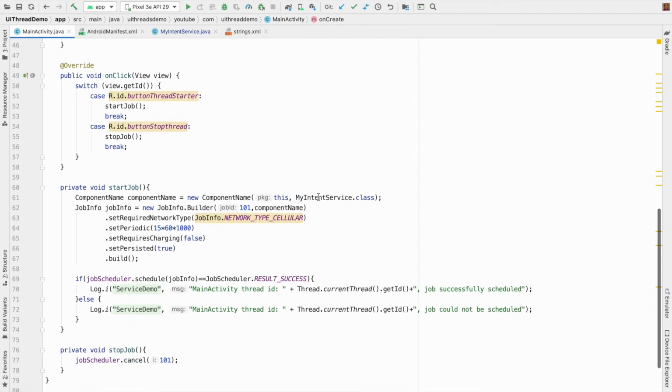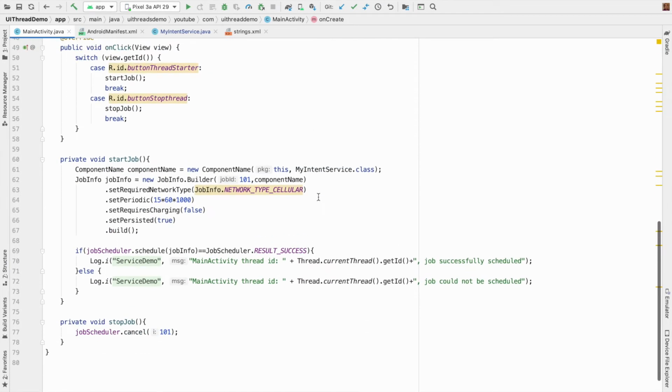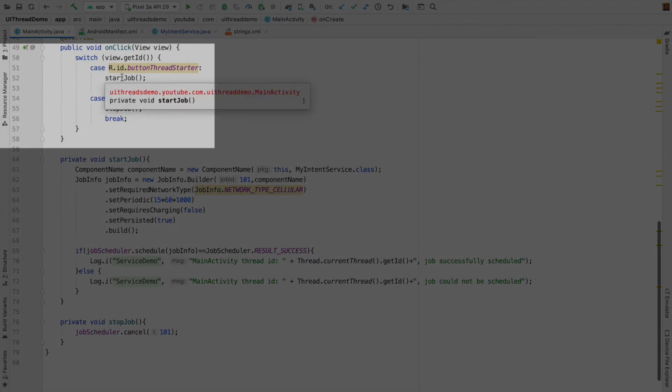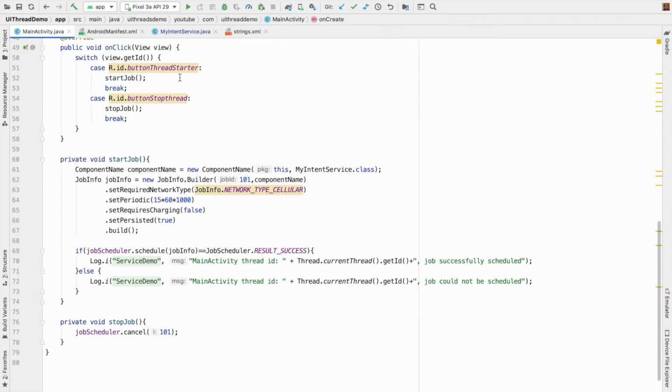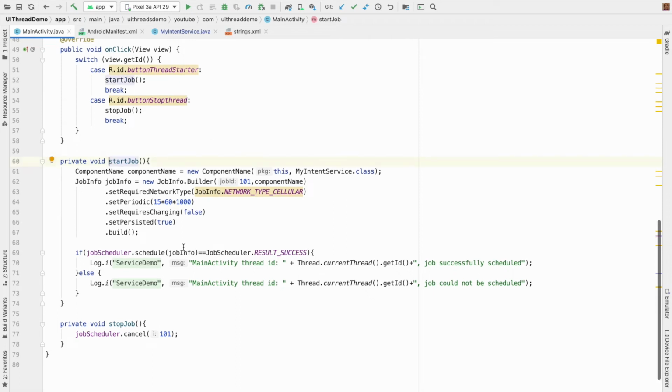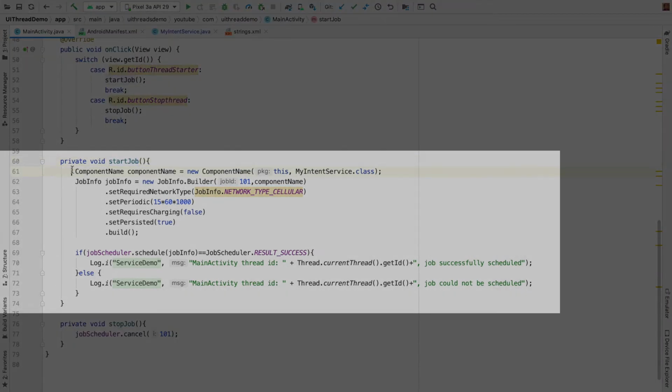The code is pretty simple. We have onClickListeners here. startJob is called when you click on the start schedule button, and what happens in startJob is the thing that we will look at now. As I had told earlier, the first thing that we do is define the component name, and in this case it is MyIntentService. And then I need to create an object of JobInfo. For that I use a JobInfo.Builder.